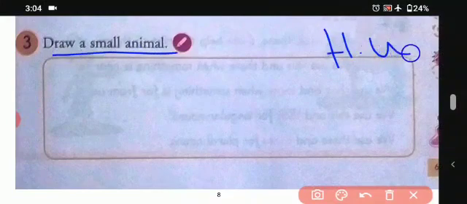Now here is a homework for you, students. This is the blank square which is given to you. In this you have to draw a small animal. So students, this is a homework for you. Draw a small animal over here. It can be a rat or a mouse. Okay, so you have to draw it.